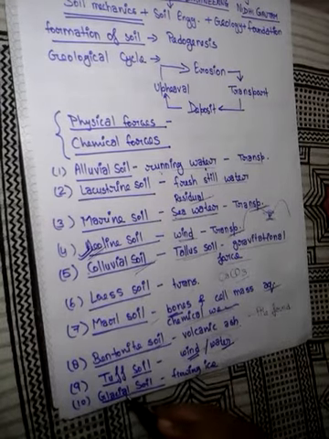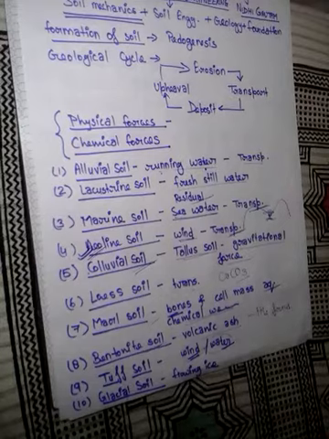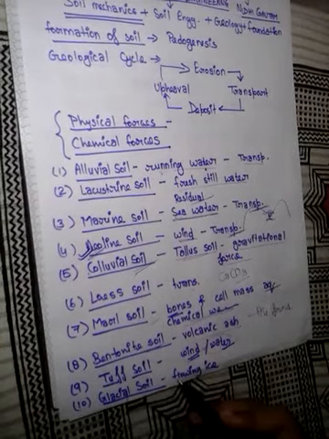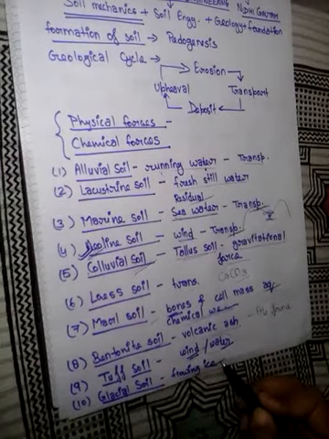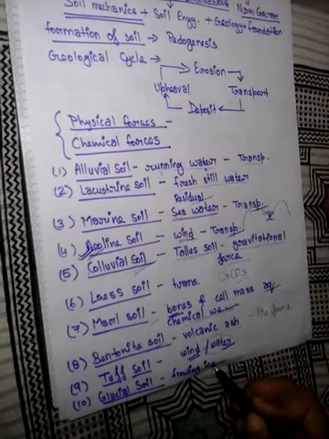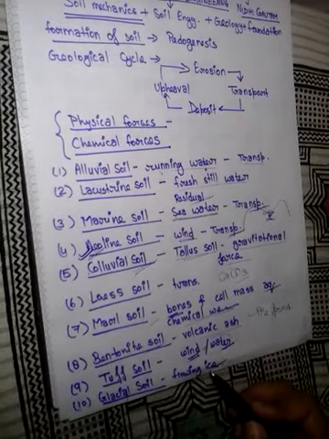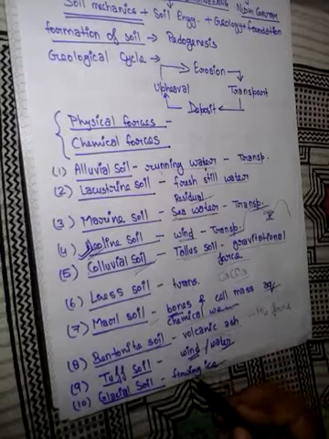Now next type of soil is glacial soil. It is the soil that is transported by flowing ice. Flowing ice is a physical agency, so this is a type of physically weathered soil, and this is also a type of transported soil because flowing ice is